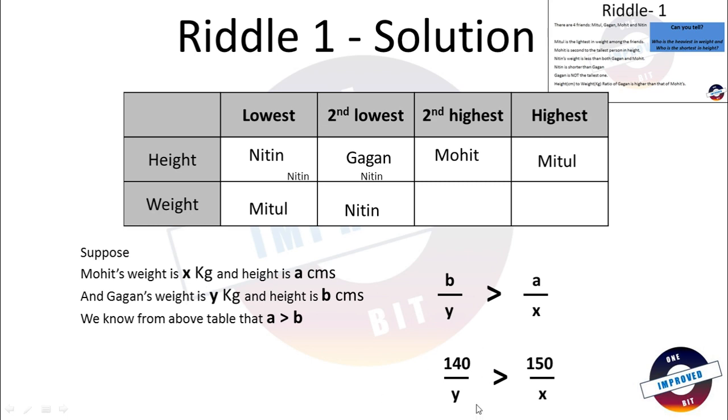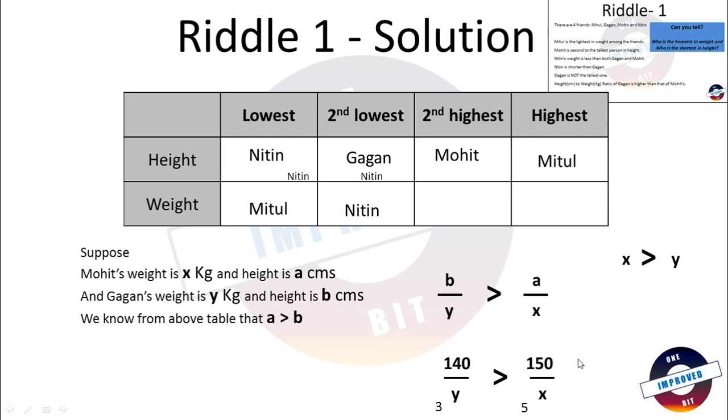We can clearly say that Y has to be lower than X. For example, Y can be 2 and X can be 3. Then 140 divided by 2 becomes 70, and 150 divided by 3 becomes 50, and this inequality holds correct. A second example can be Y is 3 and X is 5. So from this we clearly found out that X is greater than Y.